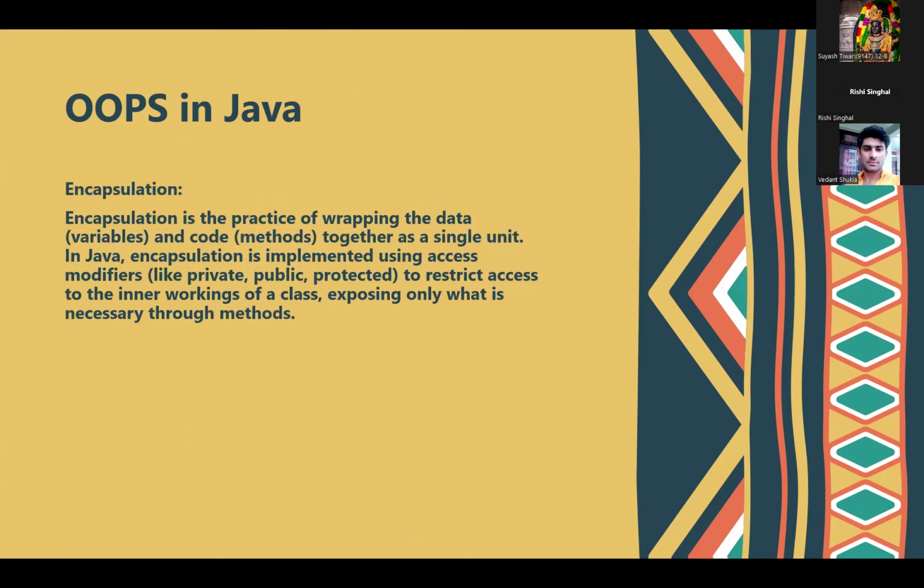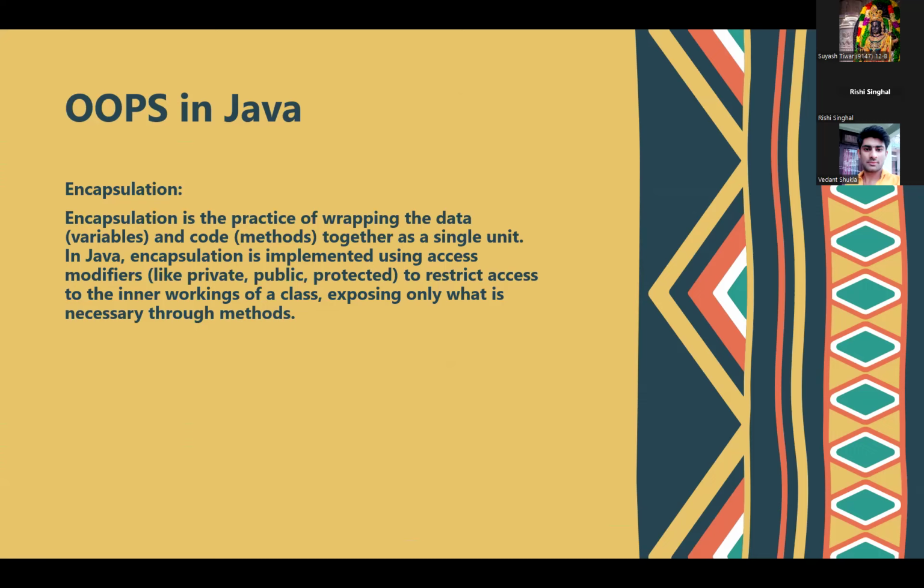Now, in object-oriented programming, let's move on to the first part that comes in OOPs, that is encapsulation. Encapsulation is a practice of wrapping the data, variables, and code together into a single unit. In Java, encapsulation is implemented using access modifiers like public, private, and protected to restrict access to the inner workings of the class, exposing only what is necessary. So, what exactly does encapsulation mean?